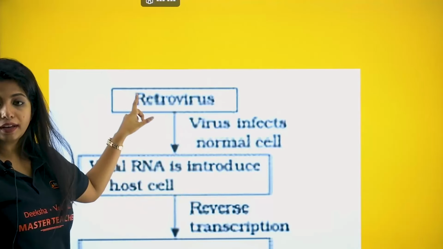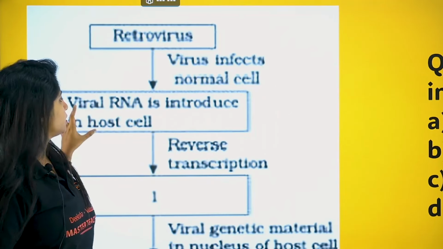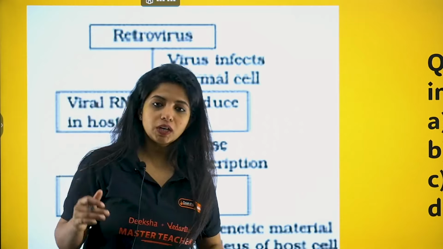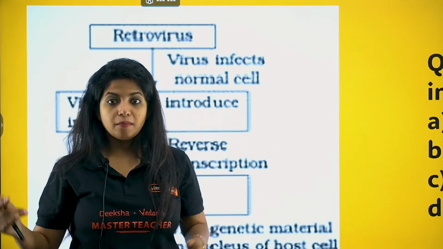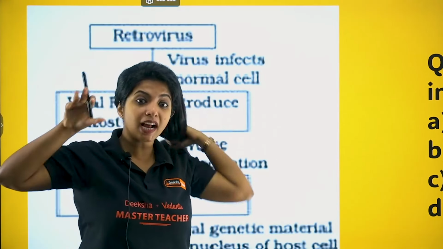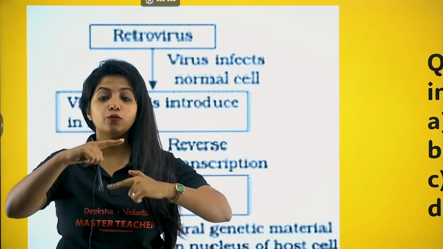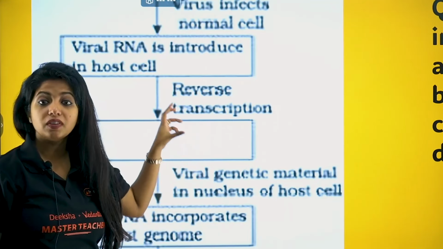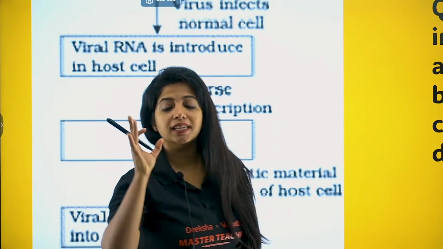So we have the retrovirus. Retrovirus infects the normal cell. Viral RNA is introduced into the host cell. What happens after it is introduced? Usually we get DNA, and DNA transcribes into RNA. That's how it works. But now the retrovirus is coming with an RNA and it wants to get inside our DNA. So it has to form a DNA. How can that happen? We have to do reverse transcription. Now the viral DNA is being formed over here with the help of reverse transcription. Who does it? The reverse transcriptase enzyme does it.